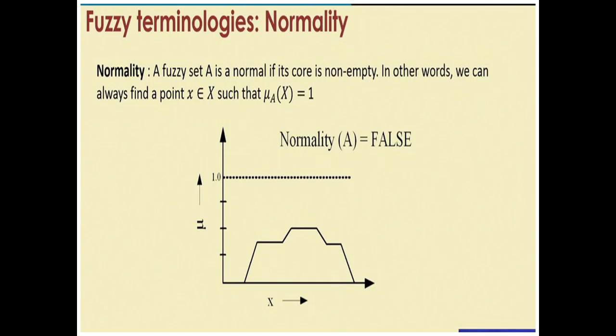It means at least one element of the set has the membership degree equal to 1. So normality of A is false if no element has membership degree 1, and normality of A is true if it has an element with membership degree 1.